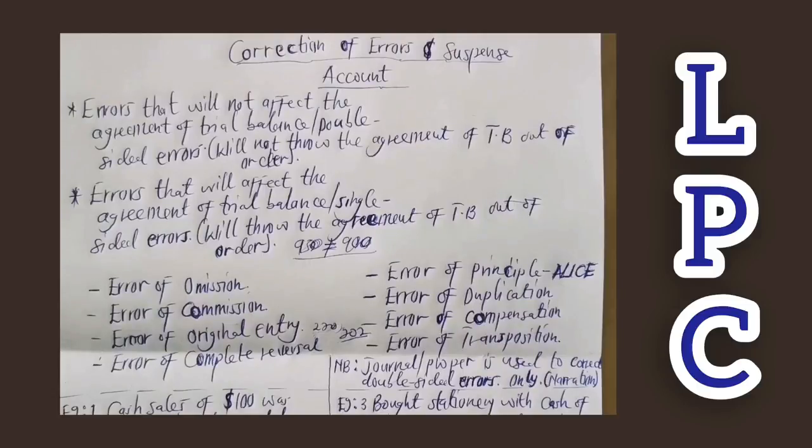So when you have such error of compensation, what do you need to do? Where there's an overcast, you reduce it. If it's the debit side, you reduce it by crediting it. If it's the credit side, you reduce it by what? Debiting that account, and you get the compensation.